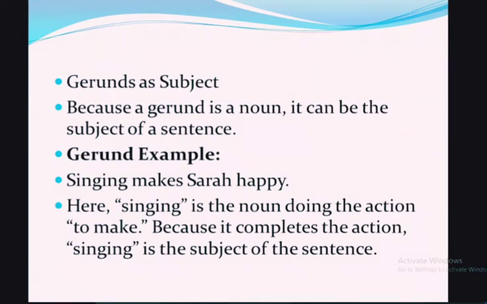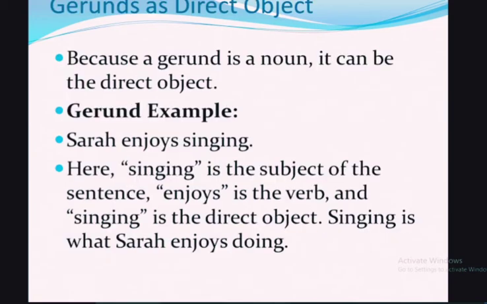Makes is the verb, Sarah is also a noun, and happy is an adjective. So this is how a gerund is used as a subject.